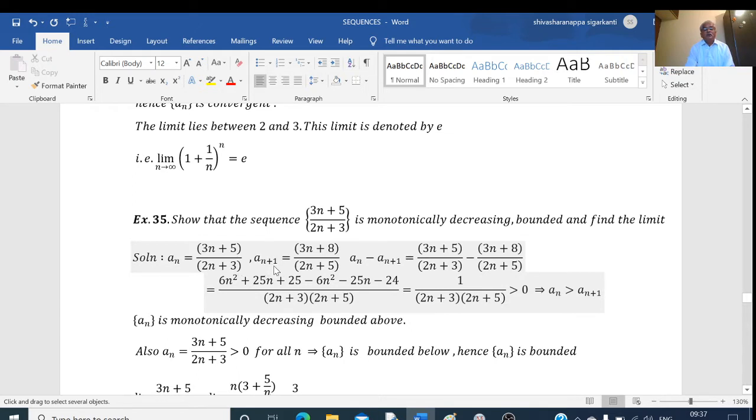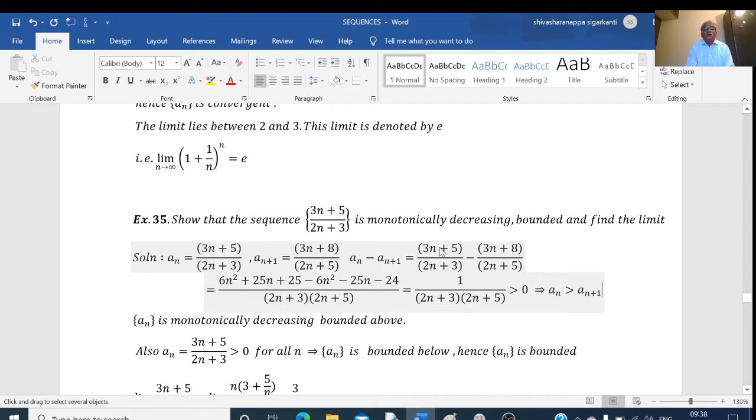Therefore, a_(n+1) equals, replacing n by n plus 1, we get 3 into (n plus 1), which means 3n plus 3 plus 5, that is 3n plus 8. Denominator 2 into (n plus 1), that is 2n plus 2 plus 3, that is 2n plus 5. This is our a_n, this is our a_(n+1). Now consider a_n minus a_(n+1).